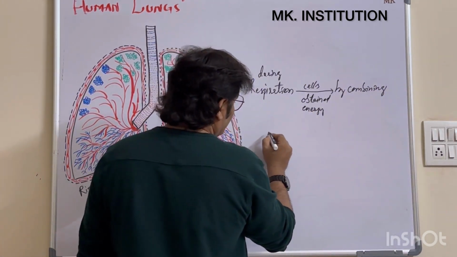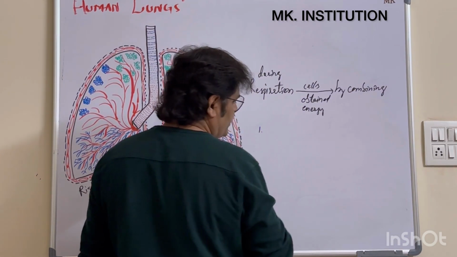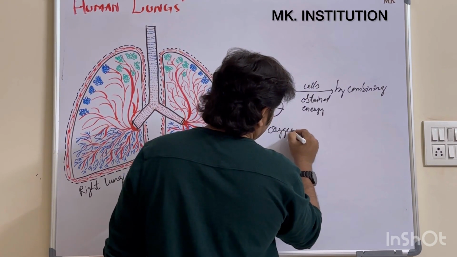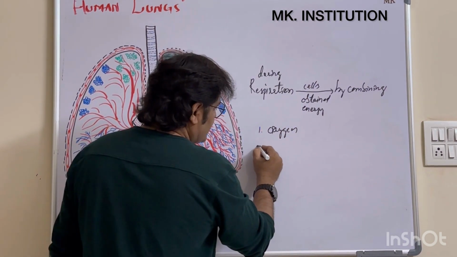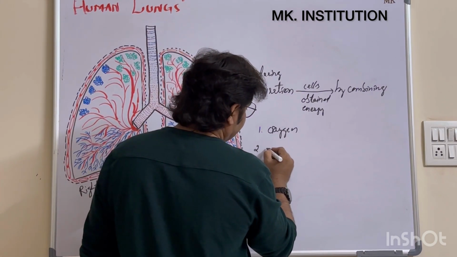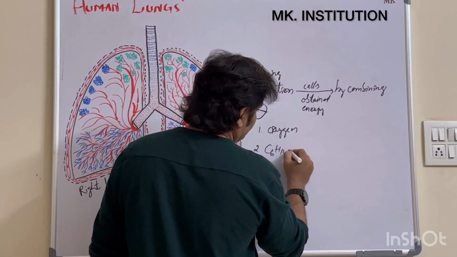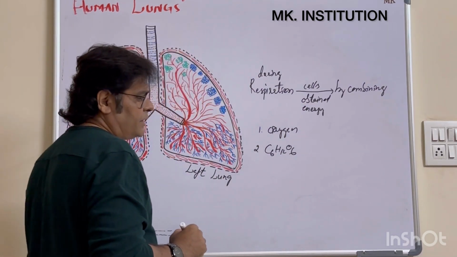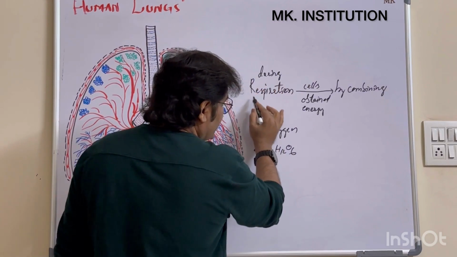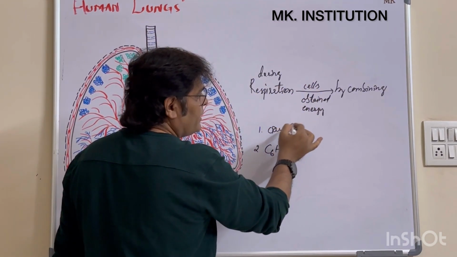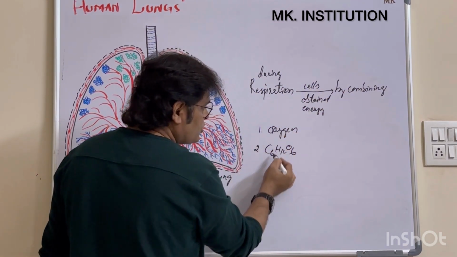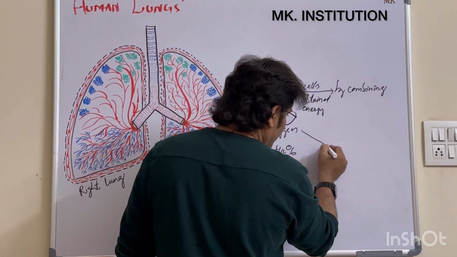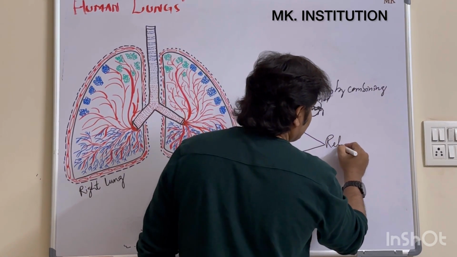What are the two things? The one very important thing is oxygen. And what is the second one? That is glucose. C6H12O6 is the formula of glucose here. Clear? So during respiration, all the cells of our body obtain the energy by combining these two things, oxygen and glucose. And then what do they release after combining these two things?